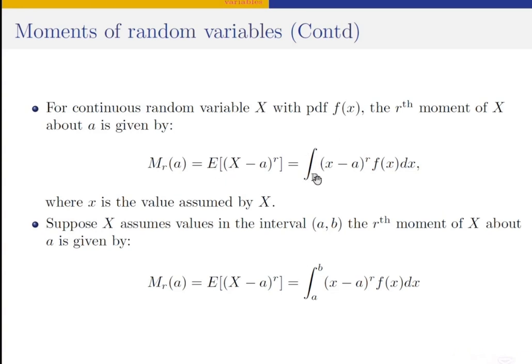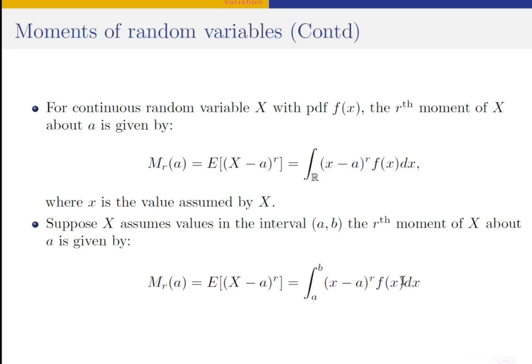So we integrate over the entire interval where x assumes its values, taking the integral of this function where f of x is the probability density function. For example, if x assumes a value in the interval a and b, the rth moment of x about A is given by this relation. We integrate from a to b of x minus A to the power r, f of x dx, of course integrating with respect to x.